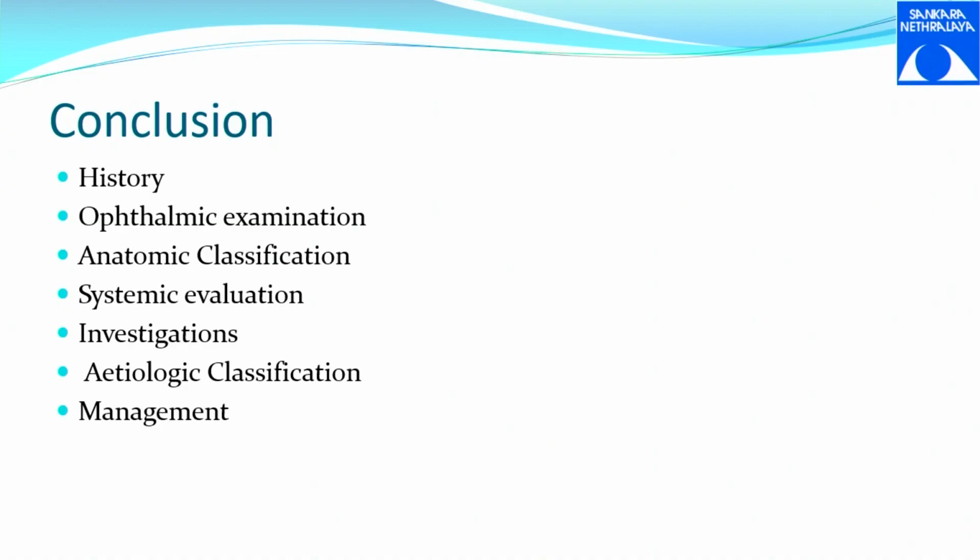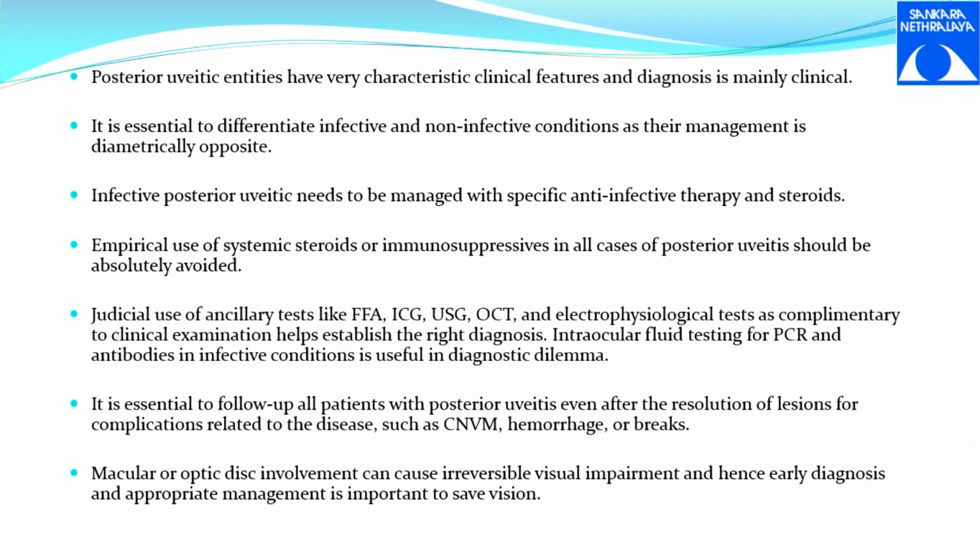The patient will tell, I am having floaters, but you will say, normal. No, it's not normal. You will have to look at the anterior vitreous face in a slit lamp and compare that with the amount of haze that you see on an IDO. Okay, and then you do a tailored investigation. You should know the etiological classification to know what investigations you need to do, and then you can manage. It is very important to differentiate between non-infective and infective, because the management itself is very different.